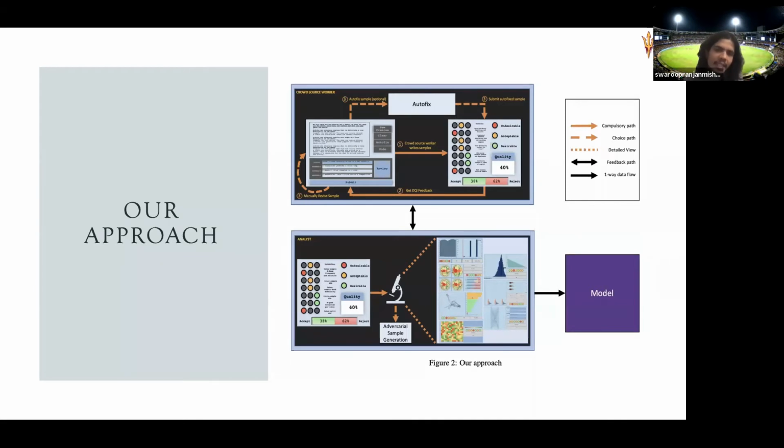So the first application is, as you see, called VIDA. If you remember, when I explained the related works, I mentioned that one of the problems is there is no proper feedback. Crowdsourced workers who are creating datasets don't get feedback on quality, or whether the sample they are creating is eventually going to be rejected or accepted. So we propose that mechanism.